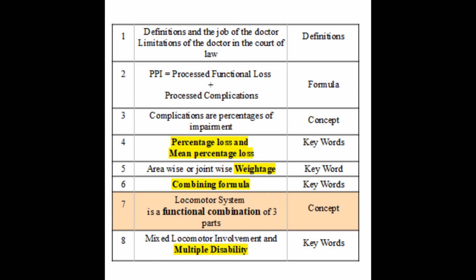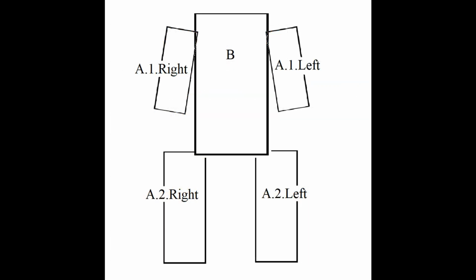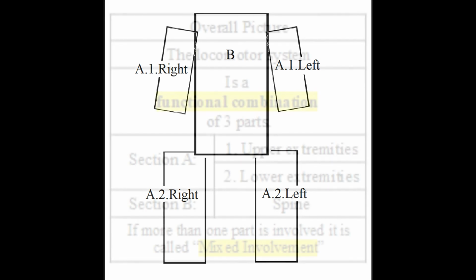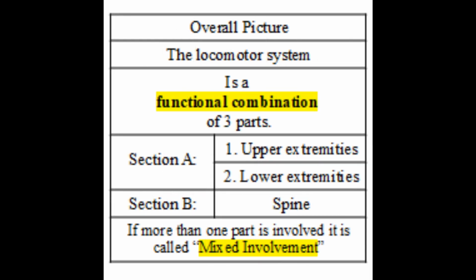Now we are coming to the seventh of the 8 concepts in the overall picture, that is the concept of functional combination. The locomotor system is a functional combination of two sections, A and B. Section A consists of number 1 upper extremity and number 2 lower extremity, and section B consists of spine. All these terms, section A, section B, number 1, number 2, are given in gazettes. If more than one part of the locomotor system is affected, the condition is called mixed involvement or mixed locomotor disability. In that case, we use the combining formula to find the resultant final impairment for locomotor disability. So the phrase functional combination is very important.